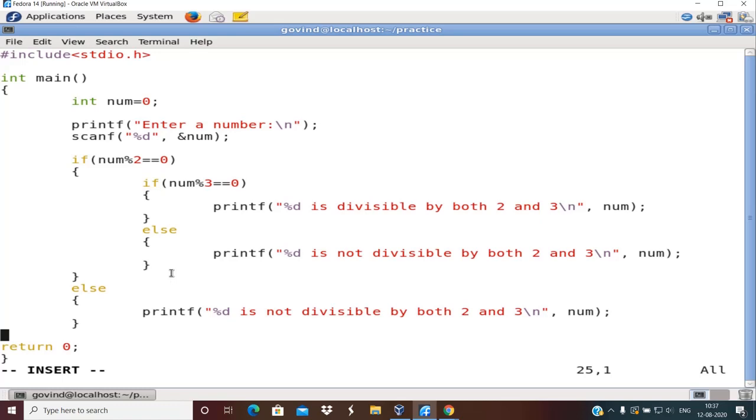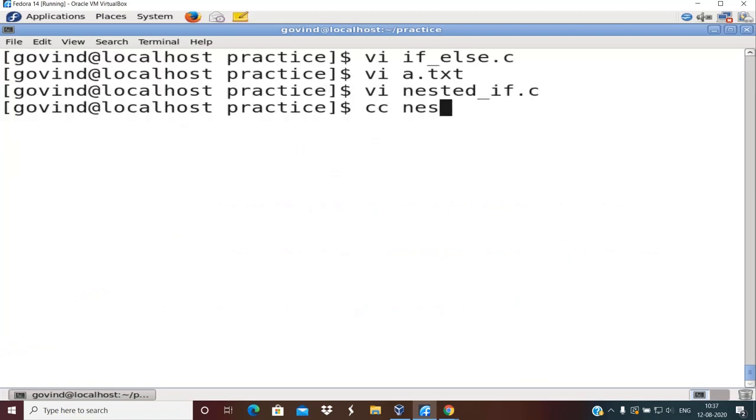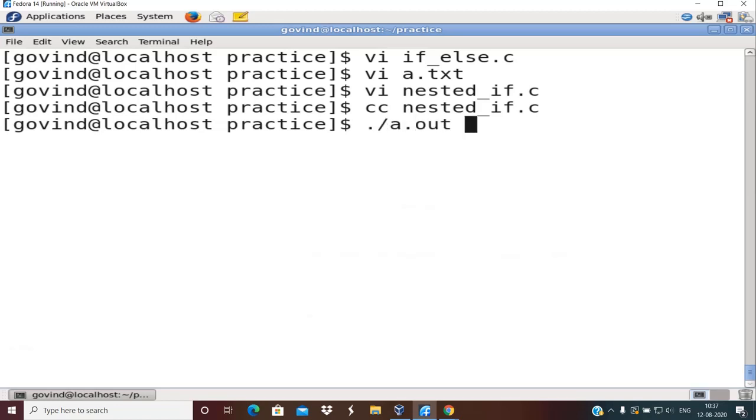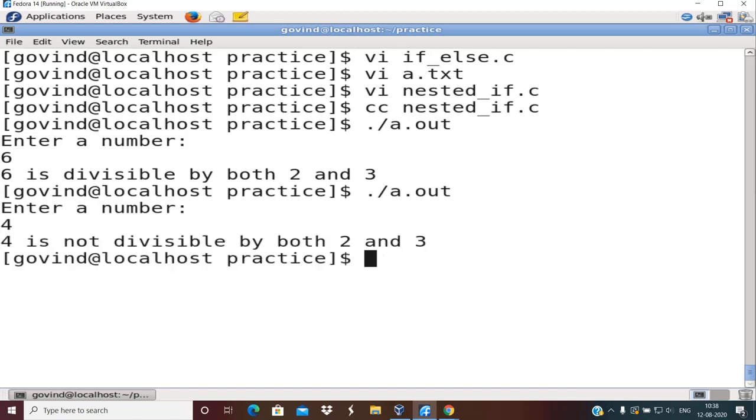Right, I am going to compile this now, colon wq. I'm going to increase the font size again, cc nested if, dot slash a dot out. I'll now enter a number, say 6. 6 is both divisible by 2 and 3, so it prints 6 is divisible by both 2 and 3. Next, I will enter a number which is divisible by 2 but not by 3. So I'll enter 4. You can see here the number is not divisible by both 2 and 3.